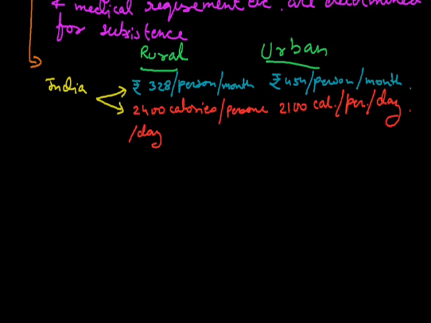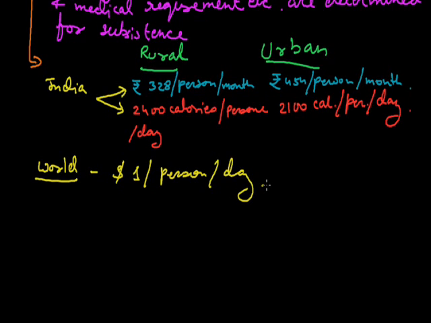If we see at the world level, then what the World Bank has decided is $1 per person per day. If a person is earning $1 per day, then that person is not poor, and if not, then that person is poor. But if we see that in Indian rupees, the value of Indian rupees per dollar is 50 to 55 rupees.